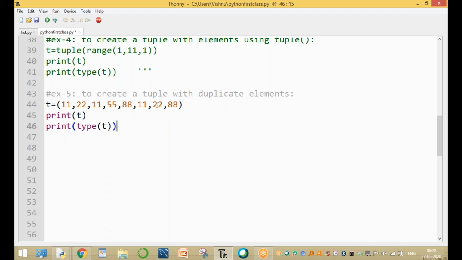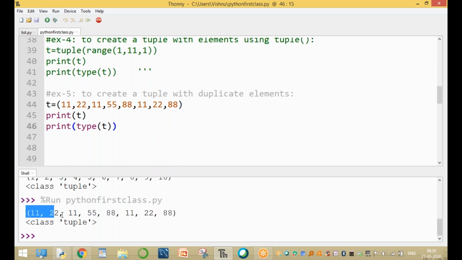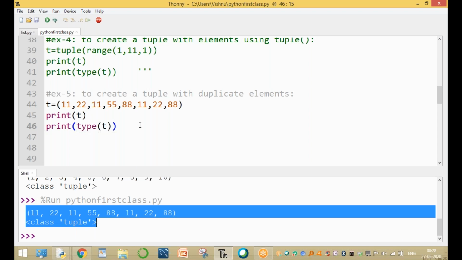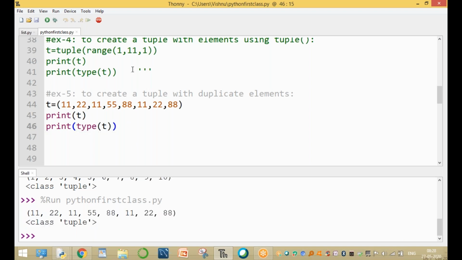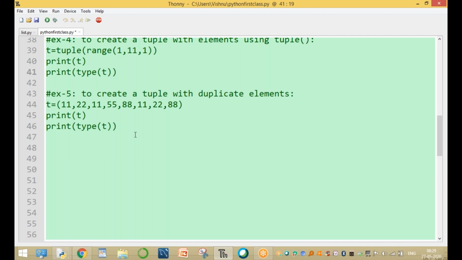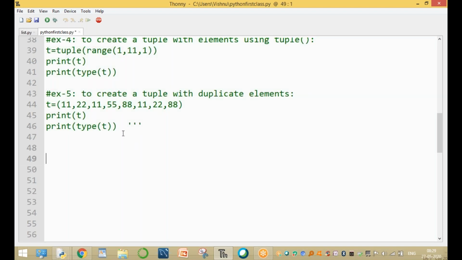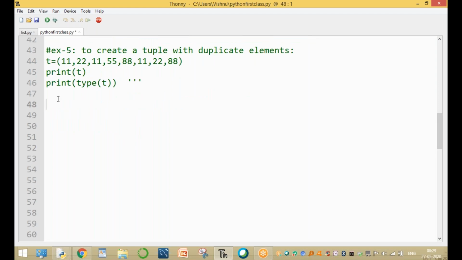Clear, guys? This is the duplicate value. The same value, 11, is repeated. The same value is repeated more than one time. So this is called creating a tuple with duplicate values. These are the values with the duplicates. Okay, clear. And next one, another example, sixth example.